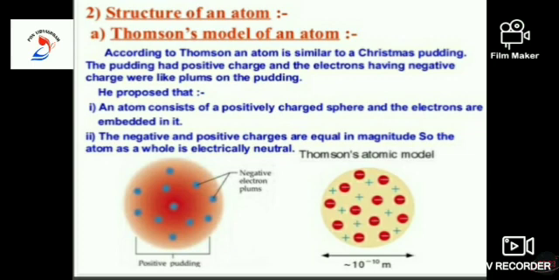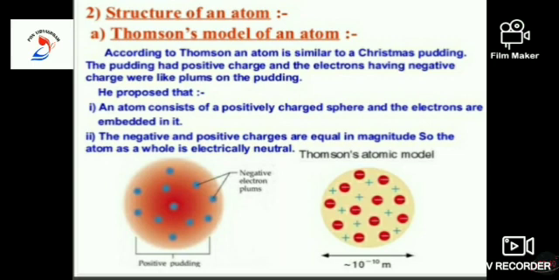The pudding had positive charge and the electrons having negative charge were like plums on the pudding. He proposed that an atom consists of a positively charged sphere and the electrons are embedded in it. The negative and positive charges are equal in magnitude, so the atom as a whole is electrically neutral.